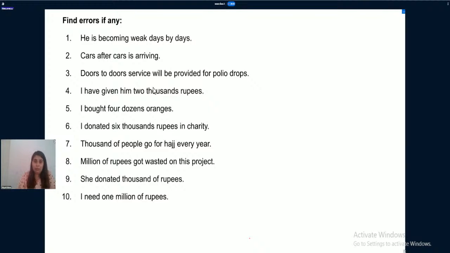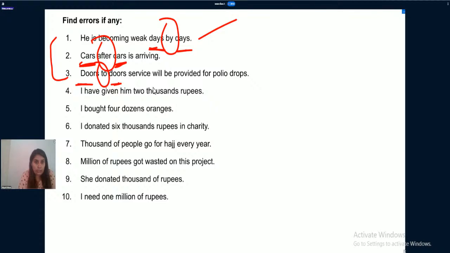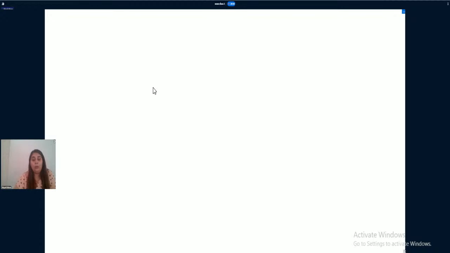You need to remember, 2 same nouns are joined by another word. Days by days, cars, cars, another same nouns, doors, doors, another same noun. So in all the 3 sentences, two same nouns are joined with words, right?